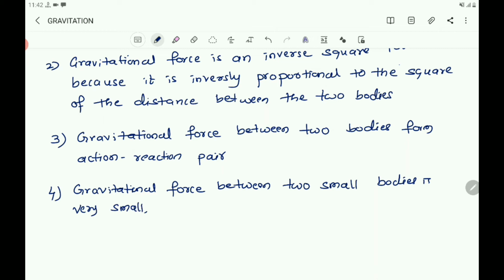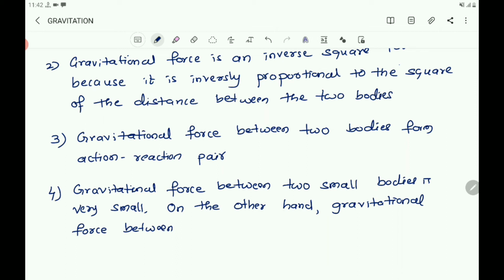On the other hand, gravitational force between two large bodies is large.